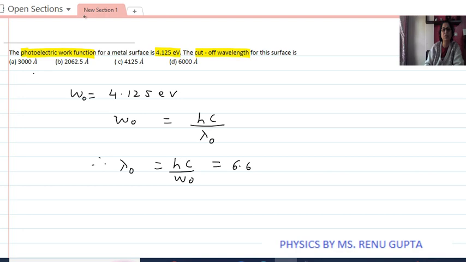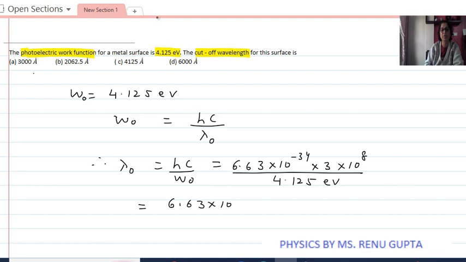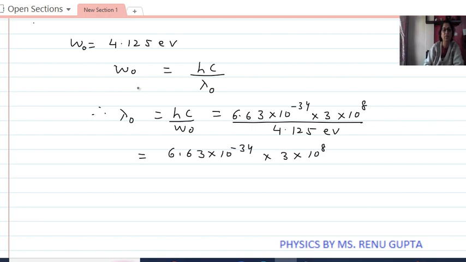H is equals to 6.63 into 10 to the power minus 34. Value of c is 3 into 10 to the power 8, and work function is 4.125 electron volt. So we convert this electron volt into joule. So this is 6.63 into 10 to the power minus 34 into 3 into 10 to the power 8 divided by 4.125 into 1.6 into 10 to the power minus 19.